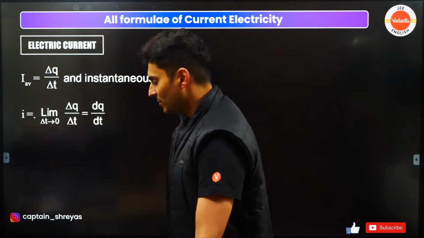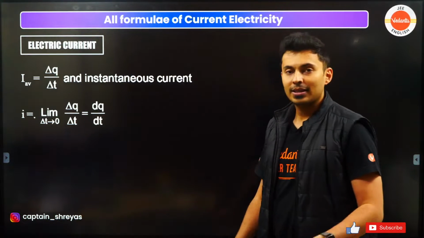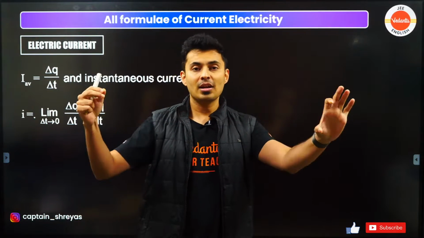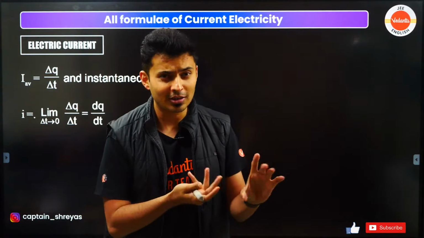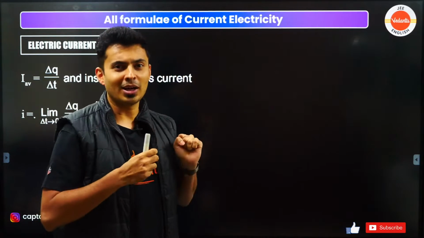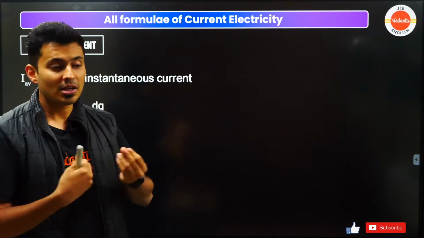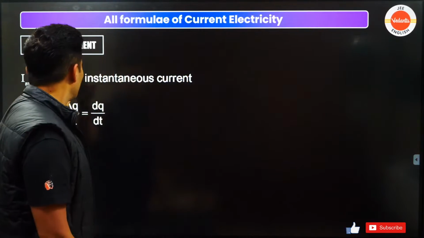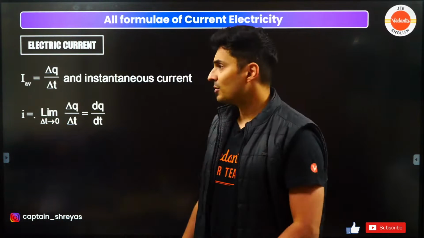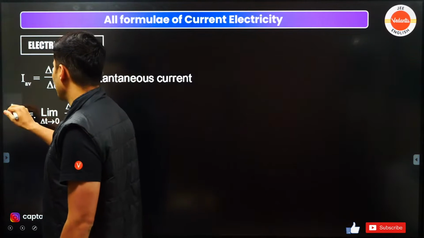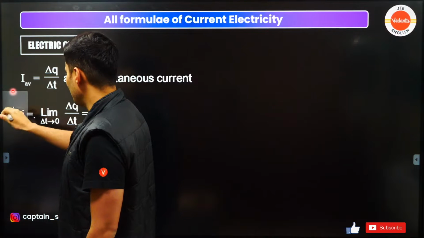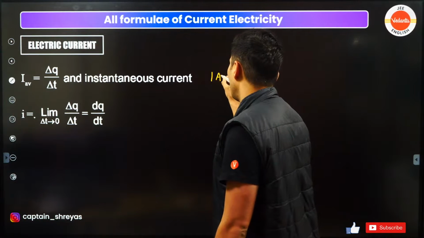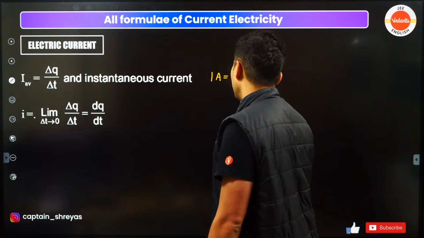So starting with the first part, and that is basically how current is calculated in any conductor in which charges move. See, when charges move through a conductor, obviously they will move through a conductor, not through an insulator. So when charges move through a conductor, the flow of the charges, how quickly they move, that amount of charge flowing per unit time is called the current. So you will see that current is nothing but charge by time. What is the unit of current, guys? Everybody knows, right? It is nothing but coulombs per second, which is 1 ampere. So 1 ampere of current is 1 coulomb upon 1 second.